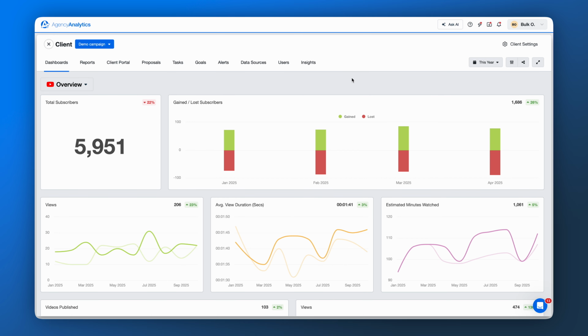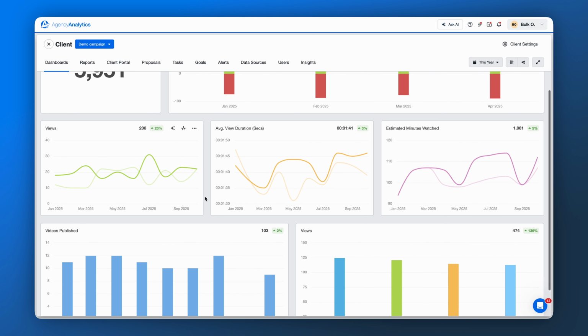Track subscriber growth over time to highlight how the audience is building, and instantly see gained versus lost subscribers. Monitor average view duration, estimated minutes watched, and viewing frequency to see how well videos are holding the audience's attention.